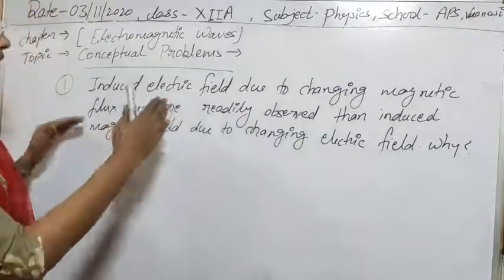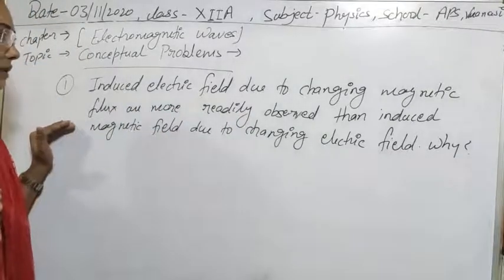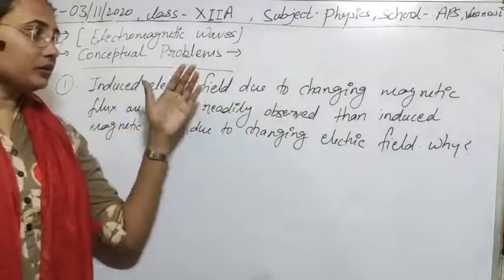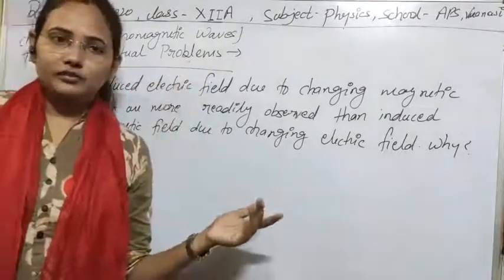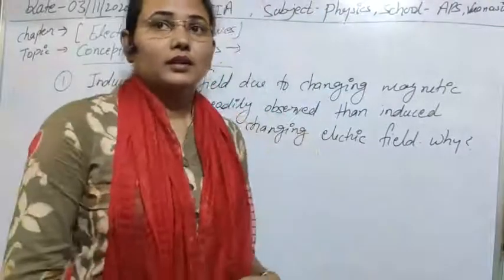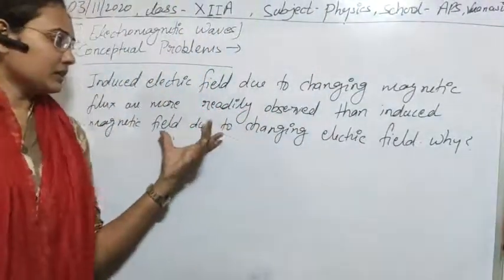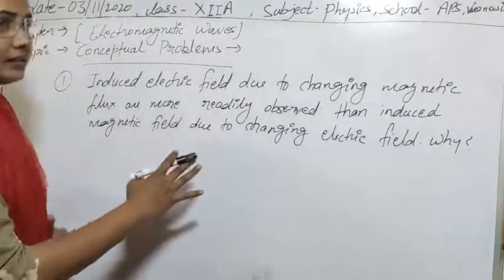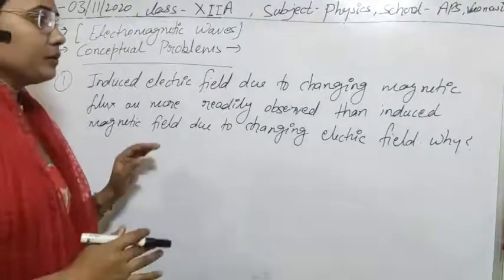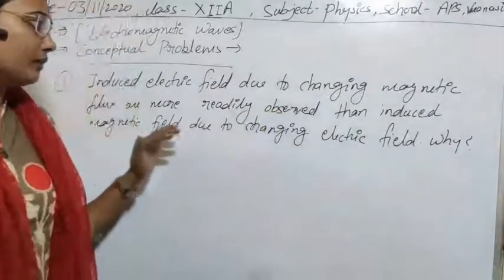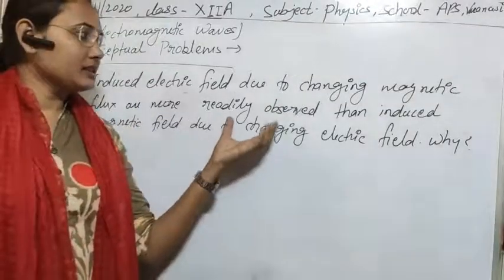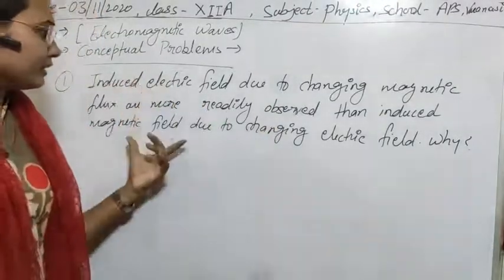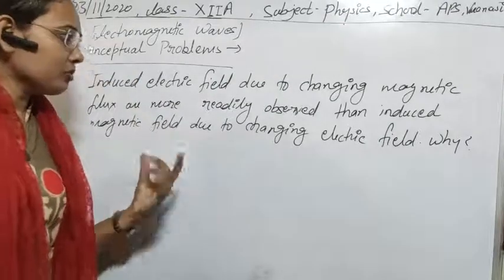As we have seen, if there is a change in magnetic flux, then due to that change an induced electric field is observed. The question is very simple, I think. So here we have to give the reason for the readier observation of induced electric field in comparison to induced magnetic field.